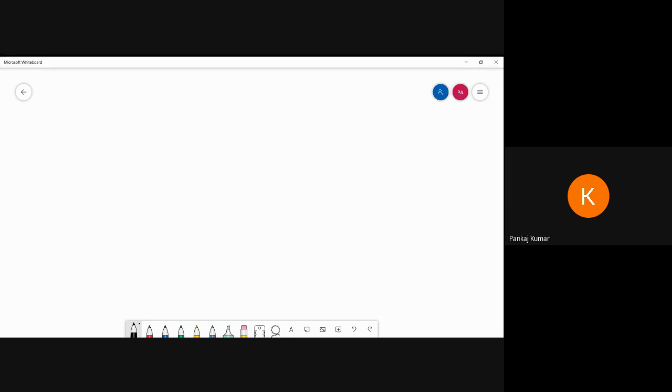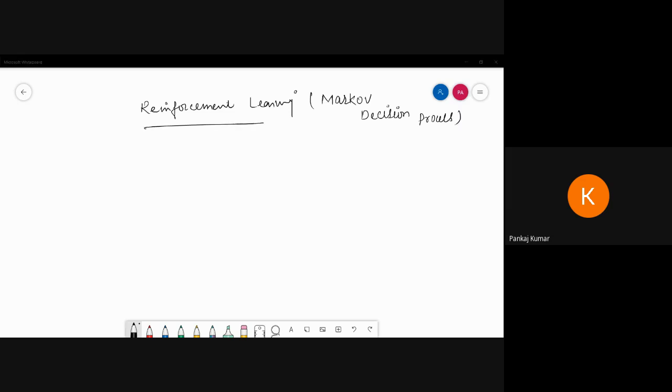So today I'm going to discuss reinforcement learning. You already learned a lot of things in machine learning. Reinforcement learning, that is called the Markov decision process. These things we already studied in machine learning.